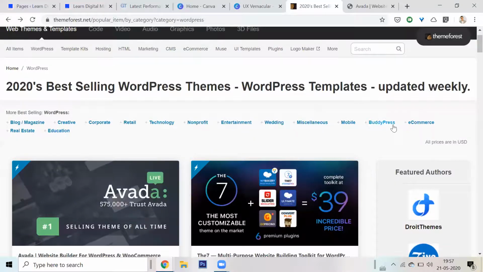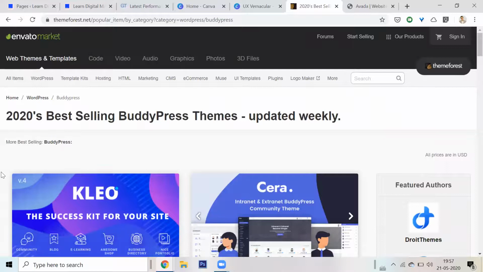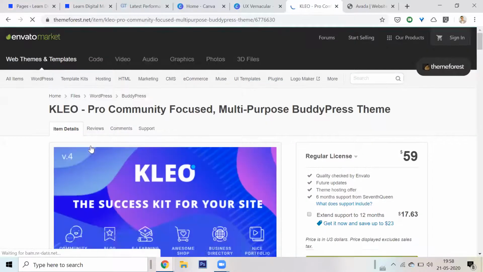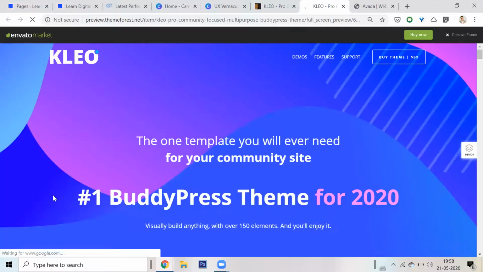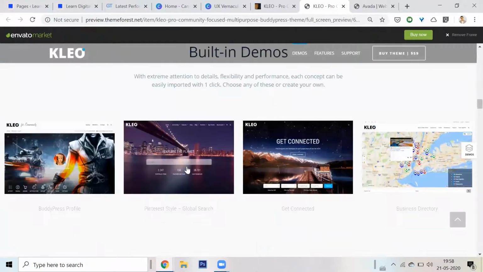You can have themes for BuddyPress for social media also. So this is a theme which is made for BuddyPress. BuddyPress was the social media website that we talked about. Let's look at this theme. It's a BuddyPress theme, so you can have functionality. These themes already have a lot of things in them. So let me go to the demos. All of them have built-in demos, let me look for this demo.